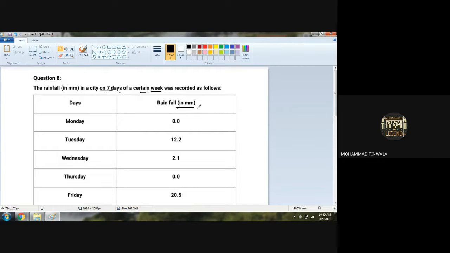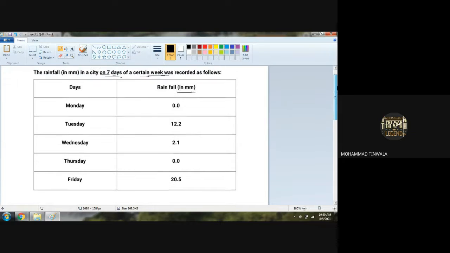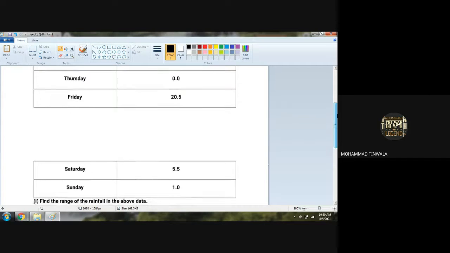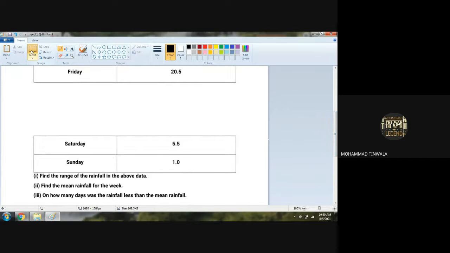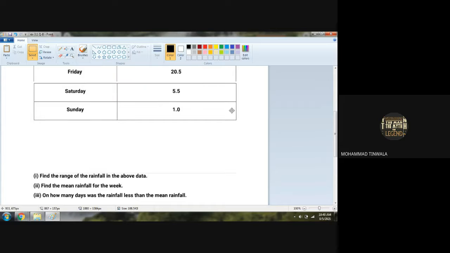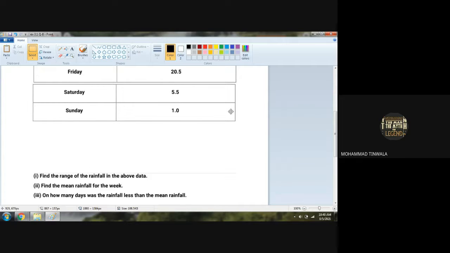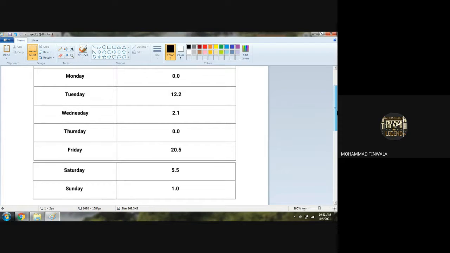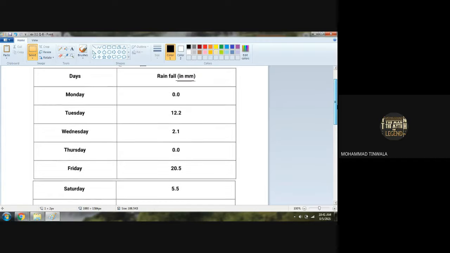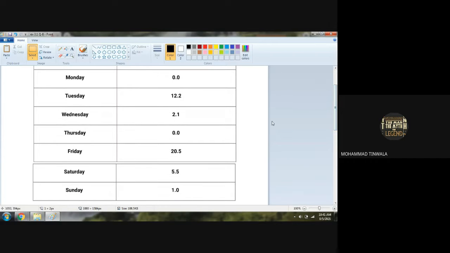Girls, can you see the table? Yes. Okay. I will do one thing. I'll join this table with the above one because of a printing error there is a gap here. It continues over here. Okay, girls? Chalo. So can you see days and the millimeter temperature is given? Sorry, rainfall is given, not the temperature.